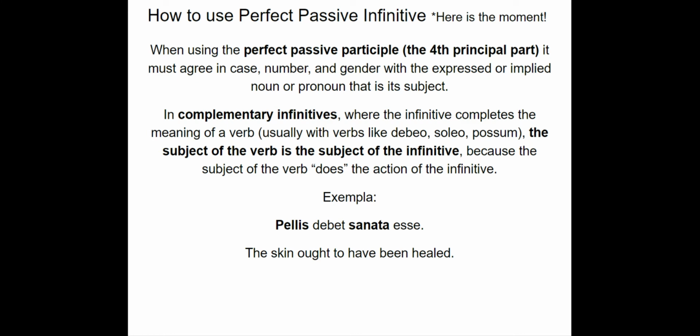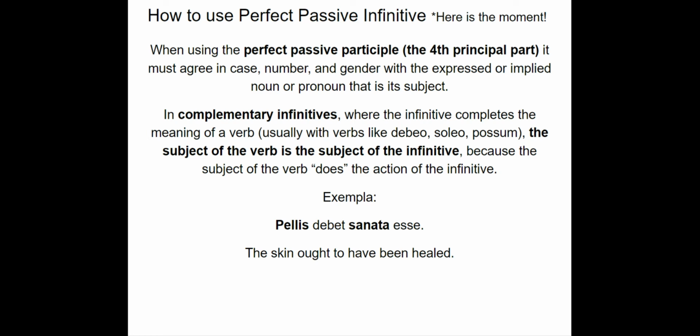So we're going to talk about complementary infinitives first. The complementary infinitive is where the infinitive completes the meaning of a verb. It's usually used with verbs like debeo, soleo, and possum, words that don't really make sense on their own. I ought doesn't make a lot of sense without a greater context. Like I should work out, but you need the workout to complete the meaning, right? Or I'm accustomed to eating. You need eating in order to complete the meaning of accustomed, okay?